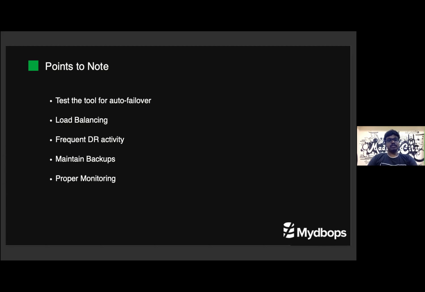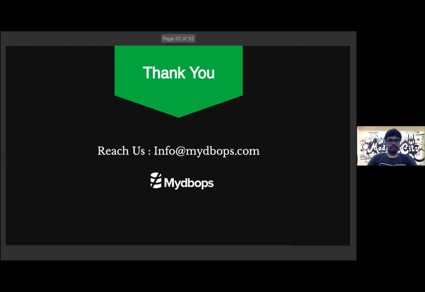We should not confuse our replicas with backups, because if you fire a delete query, it will also replicate to your replicas immediately. So we can't use those replicas as backups. We should use separate backups, and proper monitoring. The monitoring should be done not only for the OS and SQL, but also for the HA frameworks. If Patroni goes down, then we will face downtime as well, so we should have proper monitoring for them too. So that's it, guys.